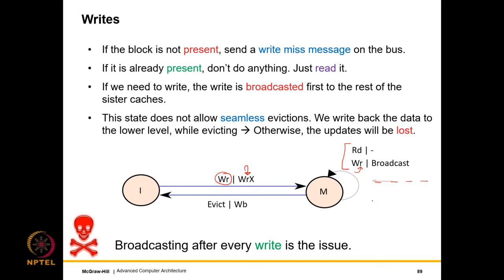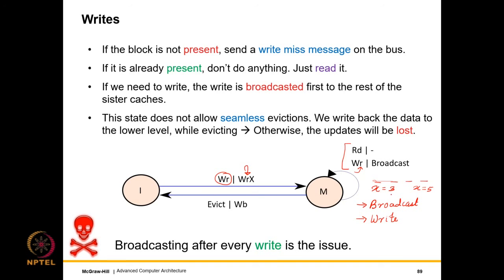And also, if you read this chapter in the book, a subtle point is made that I broadcast first, in the sense I tell everybody this is what I'm writing, and then the sister cache updates its cache line. So why not the other way around? Well, the reason is that there might be two concurrent writes. So let's say one wants to set x equal to 3, the other wants to set x equal to 5.